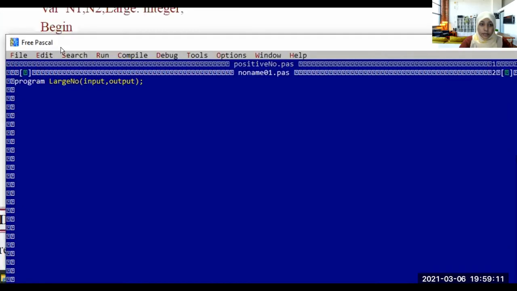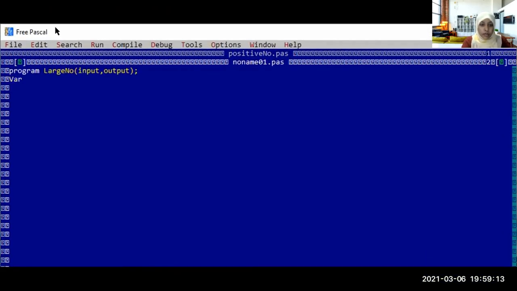Next line, var n1, n2, large. All these are integers. Now begin.